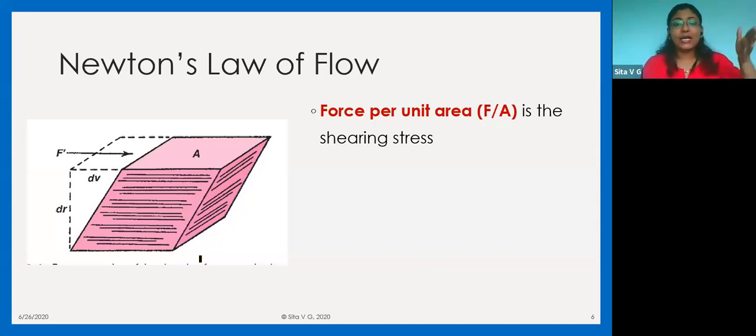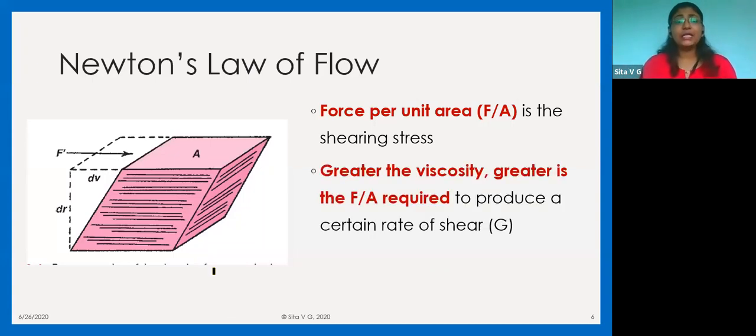So obviously, if you have to move the top layer of water, it is going to be much easier than moving the uppermost layer of honey. Do you understand this concept? If we are moving water and the same thing we are moving honey, obviously my force per unit area for water, that is the shear stress for water, is going to be less as compared to that of the honey. Now obviously, greater the viscosity, greater is the F by A required to produce a rate of shear.